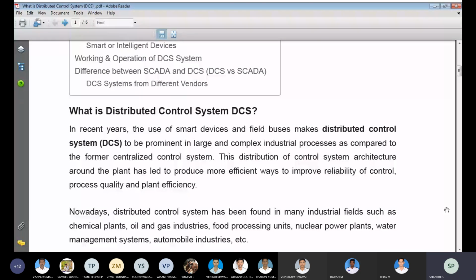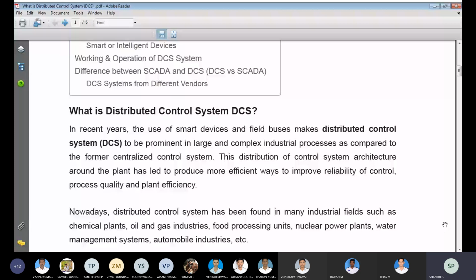We use smart devices and different types of field buses connected to the computer system. Any fault or failure that occurs is intimated through the alarm circuit, and also virtually. We have to see the operations of all the components in the distribution control system. It is a real-time operation that we show virtually.